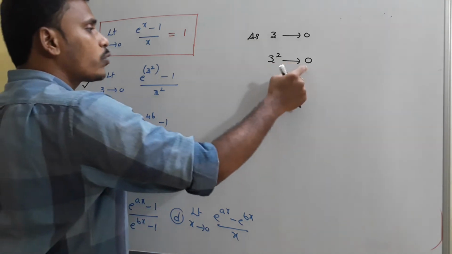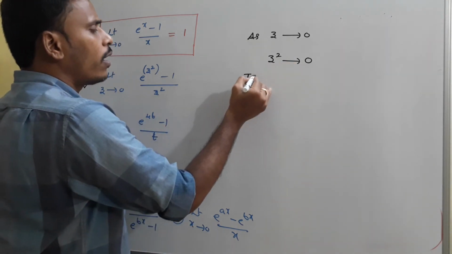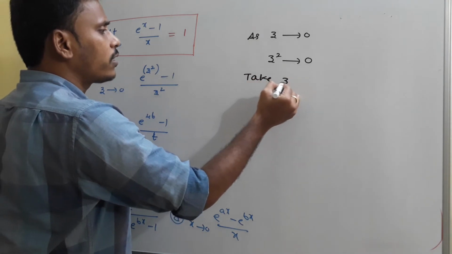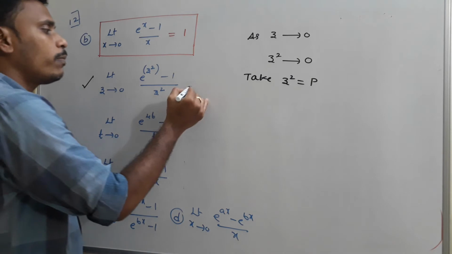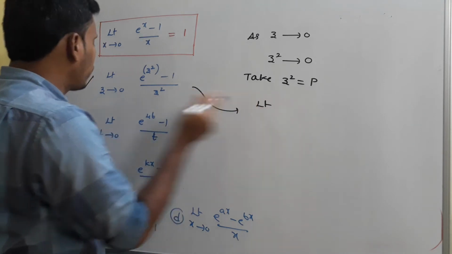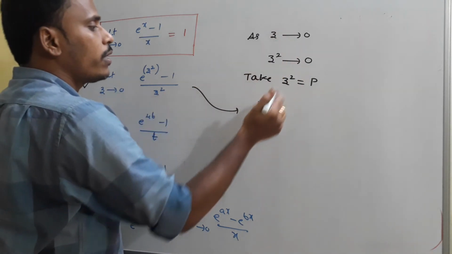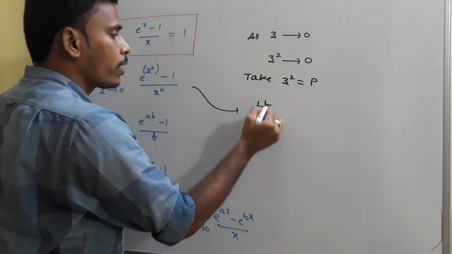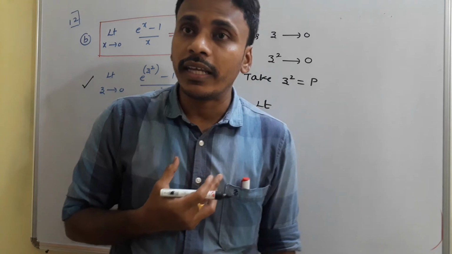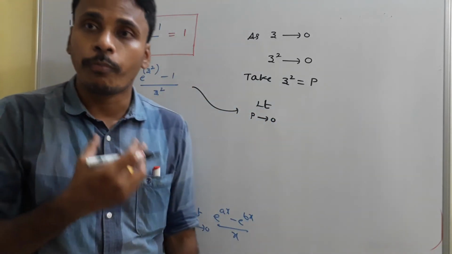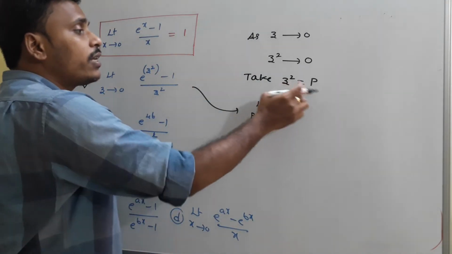Since z square is very near to 0, as a convenience you just take that z square is equal to some p. Now the problem will become limit p tends to 0. The given problem is in terms of z, but I am trying to convert the problem in terms of p, and my p is z square.